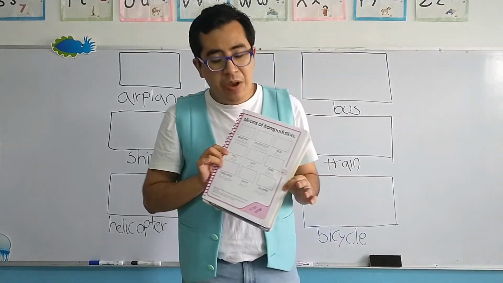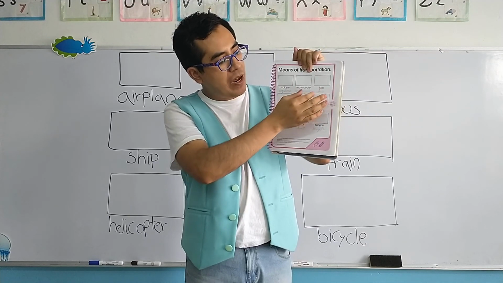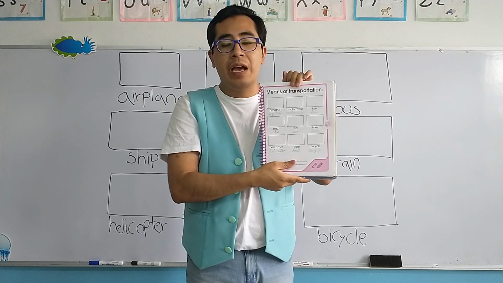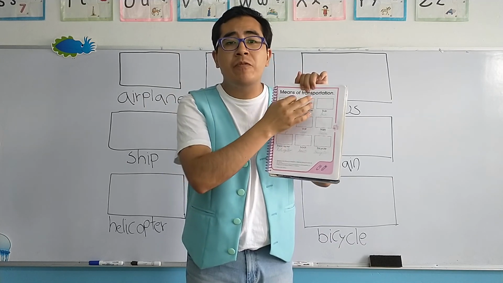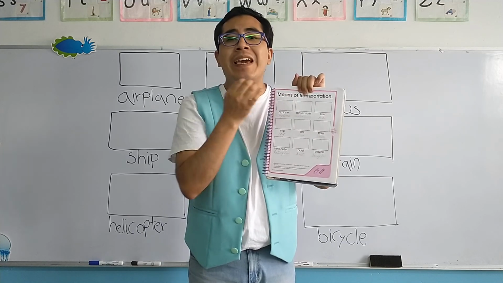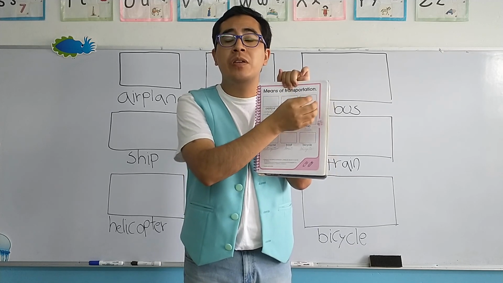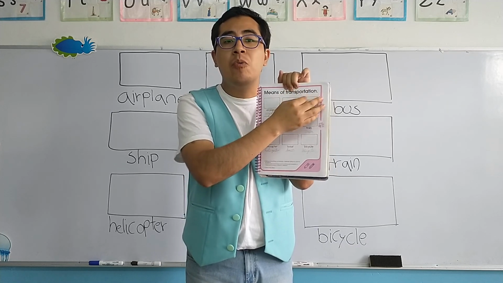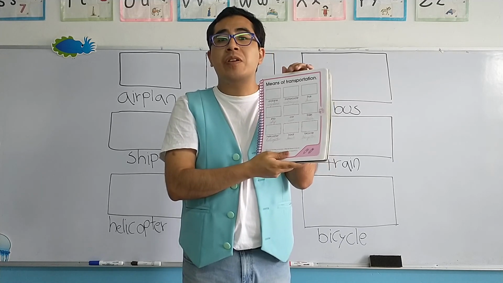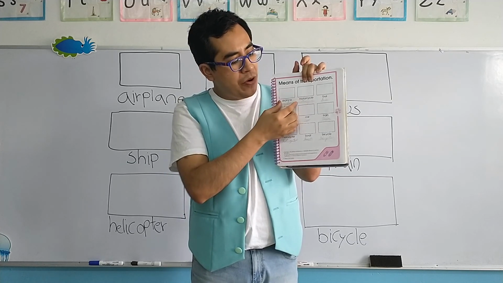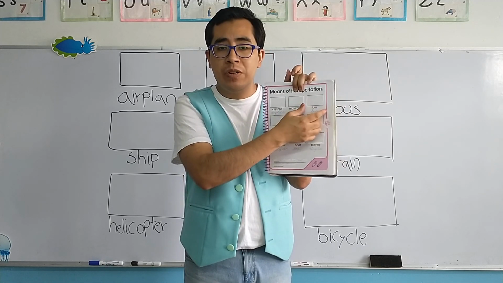Okay, as you can see here, we have several rectangles. We have 1, 2, 3, 4, 5, 6, 7, 8, 9 rectangles in total. In each one of them, we are going to draw the mean of transportation that the book indicates us. Dentro de cada rectángulo vamos a dibujar el medio de transporte que nos indica el libro. Okay? Now, the name of the transportation appears under each rectangle. Abajo de cada rectángulo aparece el nombre de cada medio de transporte.